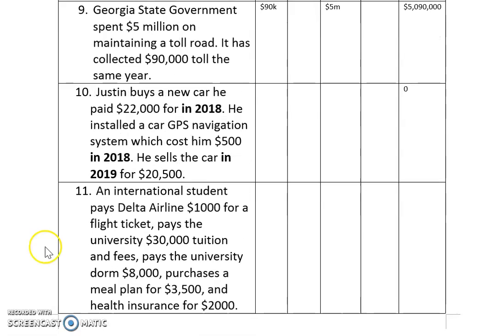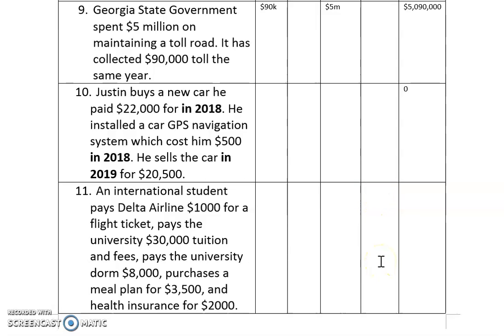Okay? Number 11, an international student pays Delta Airline 1,000 for a flight ticket, pays the university this amount of tuition and fees, pays the dorm 8,000, and purchases a meal plan and health insurance. All of these spendings from an international student count under exports.